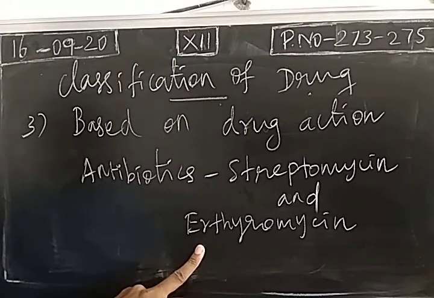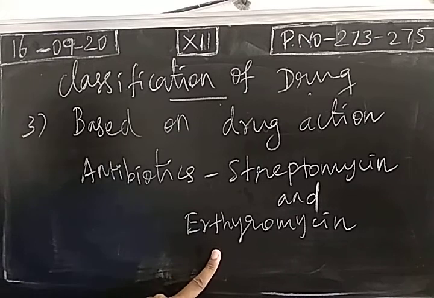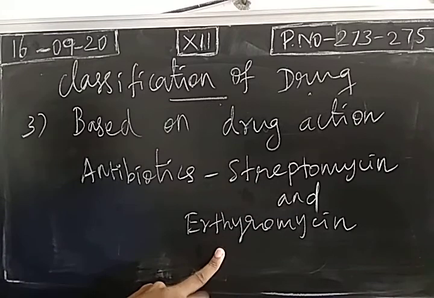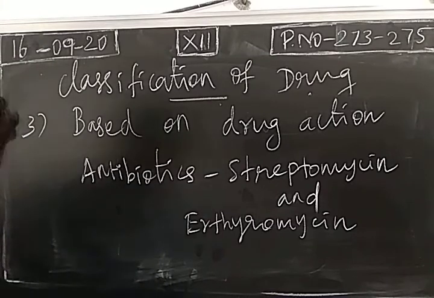It won't allow the new amino acids to join with the protein molecules. So both are antibiotics, but mode of action will be different. This prevents initiation of protein synthesis. This prevents joining of new amino acid with the protein. So this is the third classification of drugs.